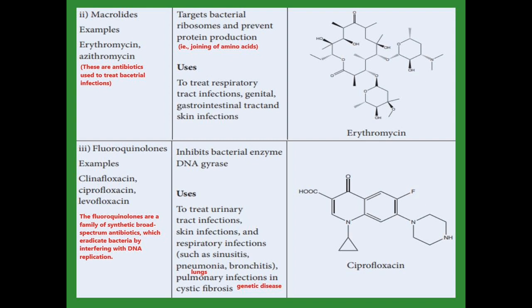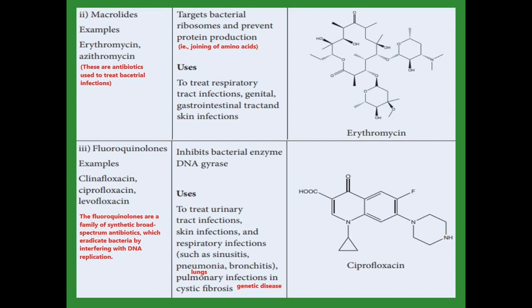The next category, fluoroquinolones. These fluoroquinolones are a family of synthetic broad spectrum antibiotics. They are used to destroy bacteria by interfering with DNA replication. They act by inhibiting the bacterial enzyme DNA gyrase. The DNA gyrase enzyme is inhibited by fluoroquinolones.